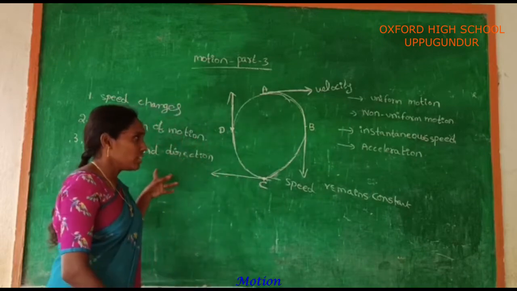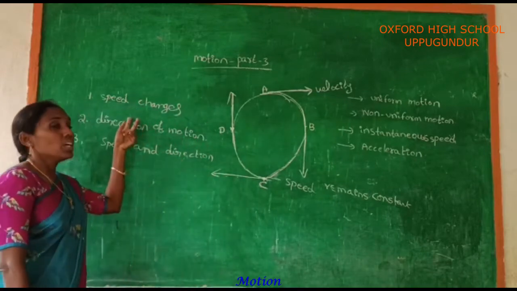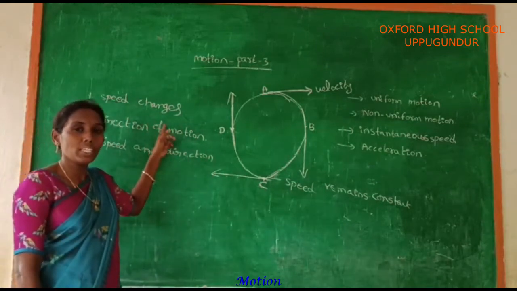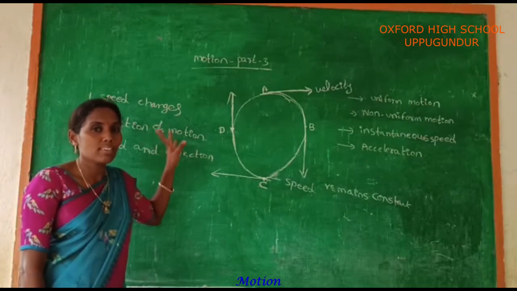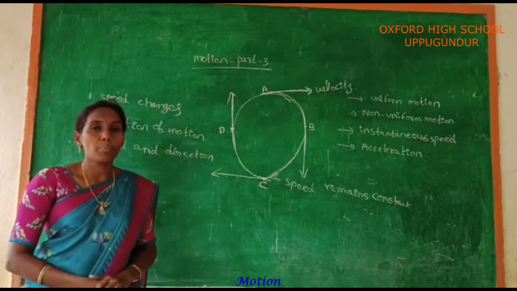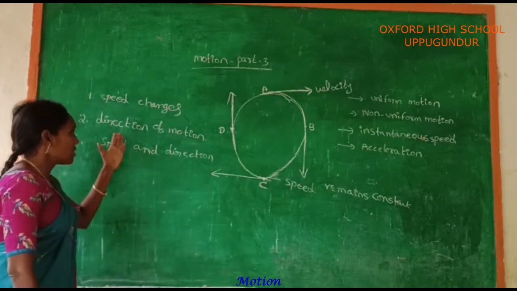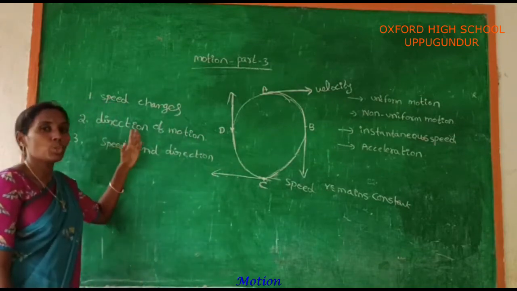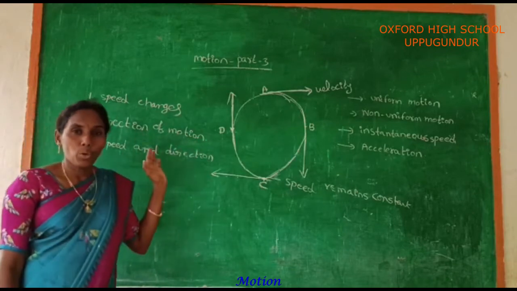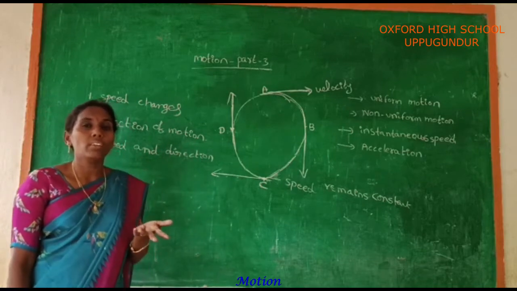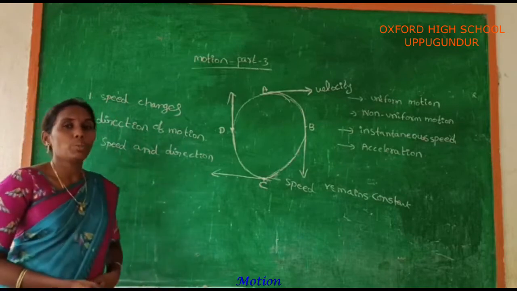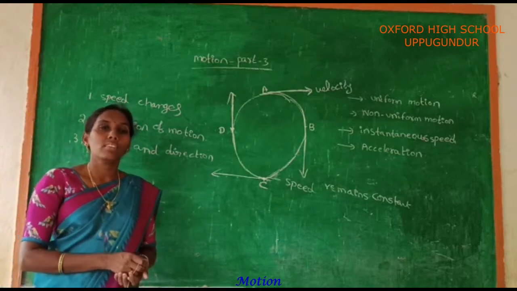Regarding this, see the first case. When a body is moving on an inclined plane, the speed changes, but the direction of the motion is always constant. See the second case, if a body is moving in a circular path, the speed remains constant, but the direction of the motion of the body always changes. See the third case, if a body or object is thrown into the air at a certain angle, in that case the speed and the direction of the motion of the body always change.